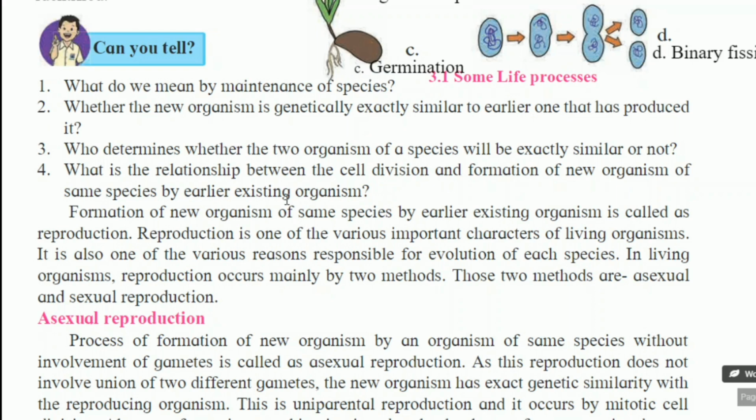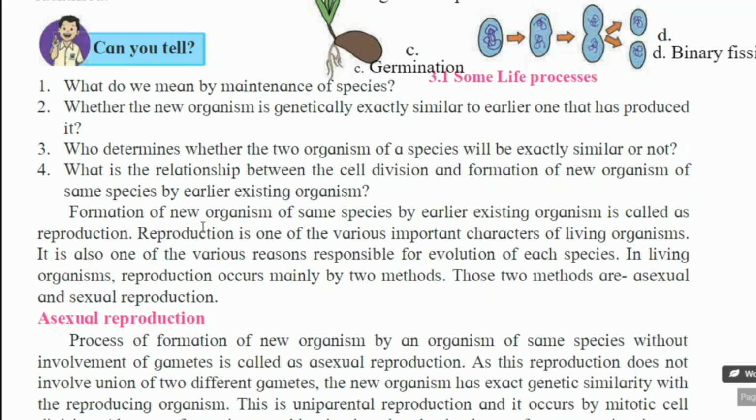Cell division, it is based on the reproduction. It is a type of reproduction. There is a division of cell and it is essential for reproduction. And from that, there is a formation of new organism, but different developing steps are involved in the formation of new organism. So in this way, certain questions are there.